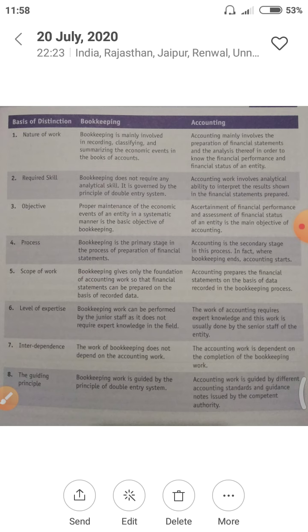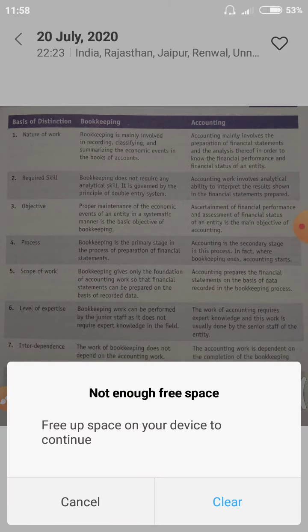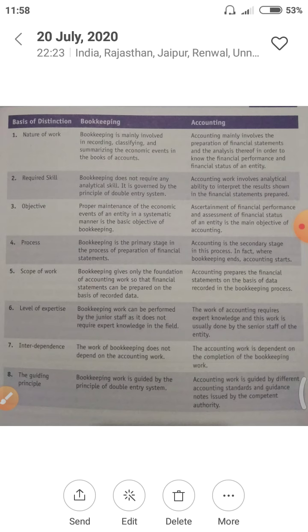In a simple way, you can understand this point like this: bookkeeping can be done by a less knowledgeable person also. If a person has completed only graduation or has less education, that person can also do the bookkeeping work, but accounting work requires full skills. Accounting work cannot be done by a less knowledgeable person. It requires high skills and good knowledge.